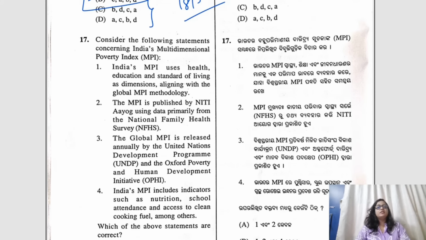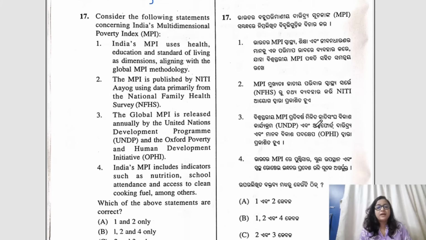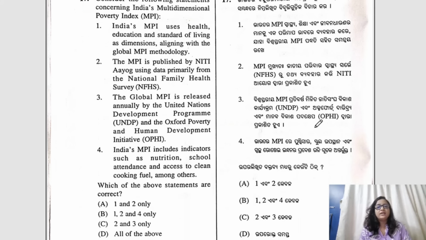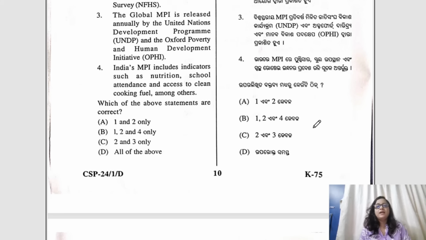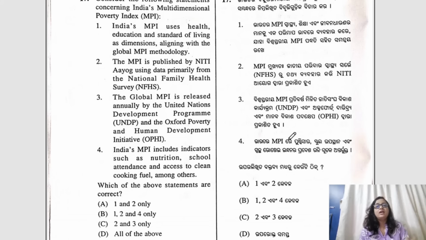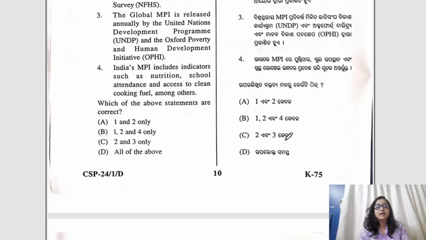Question number 17, consider the following statements concerning India's MPI, that is multidimensional poverty index. Okay, India's MPI uses health, education, standard of living as dimensions. Yes, that is correct. Published by Niti Aayog using data primarily from the National Family Health Survey. Yes, that is also correct. Global MPI is released annually by the UNDP and the OPHI. Correct, and it includes indicators such as nutrition, school attendance, and access to clean cooking fuel. And these are all the basics from the definition of the multidimensional poverty index, and that is correct. So D would be the correct answer here.